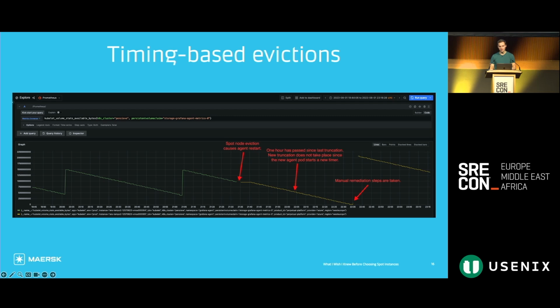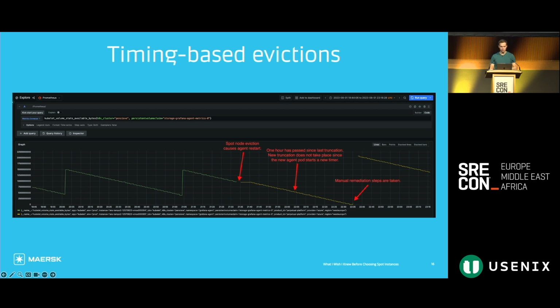Back then, we ran the Grafana agent, and the Grafana agent has a disk that it gradually fills up with data. And then once per hour, it'll vacuum the disk to make room for more data. The problem we found the hard way is that the Grafana agent doesn't persistently store the timestamp of when it last vacuumed the disk, but obviously the data on the disk is stored persistently because it's a persistent volume. So we see that here on the slide, that at 8 o'clock the disk is vacuumed, at 9 o'clock the disk is vacuumed, and then at 9:30 the pod gets evicted, starts back up, doesn't remember when it last vacuumed the disk, and just happily keeps filling it up with data, and eventually the disk reaches capacity, we get an alert, and we have to take some manual remediation steps.